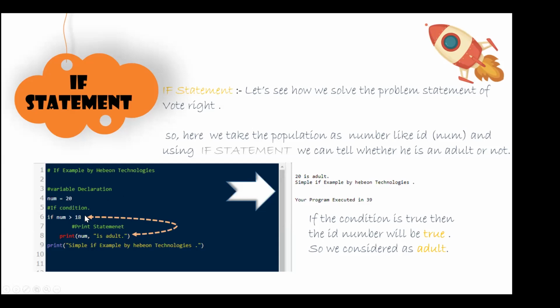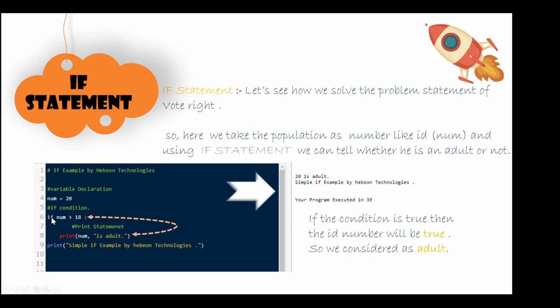So this is where it will basically treat that as a statement. All the statements require the colon at the end, and then we are going to print the statement that the number is adult. Anything that you print at the equal level, the indentation, will not be treated as part of the condition.